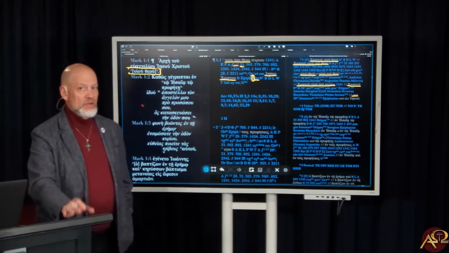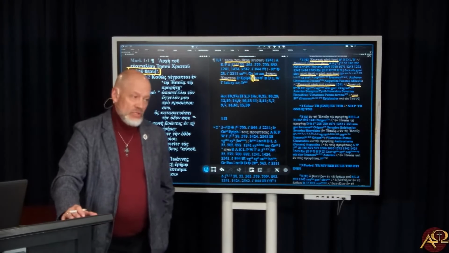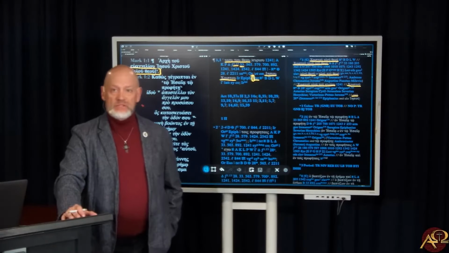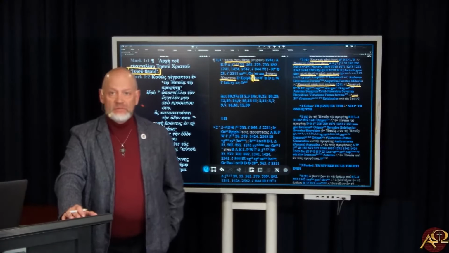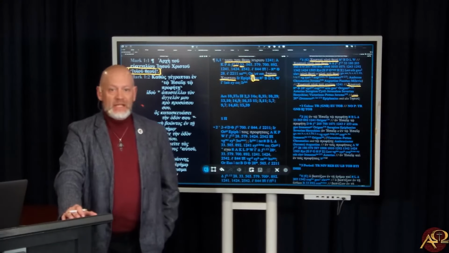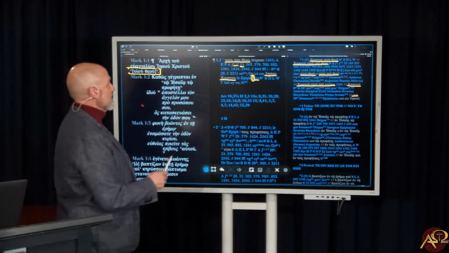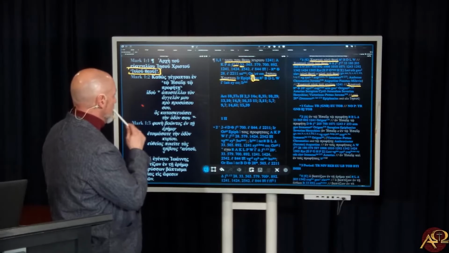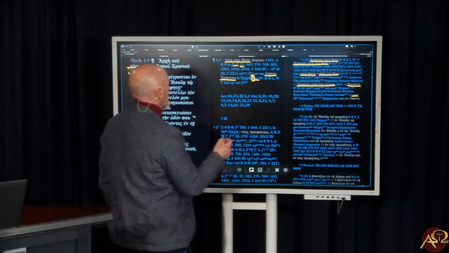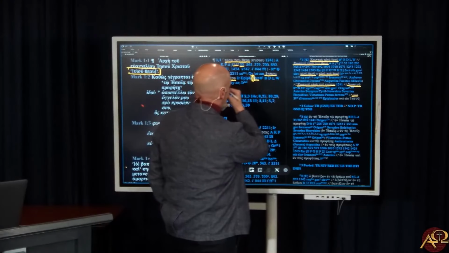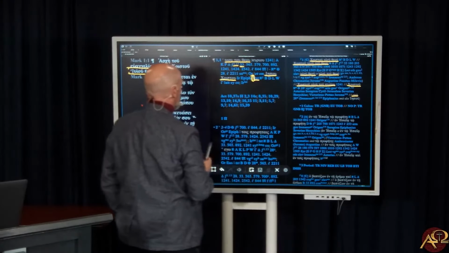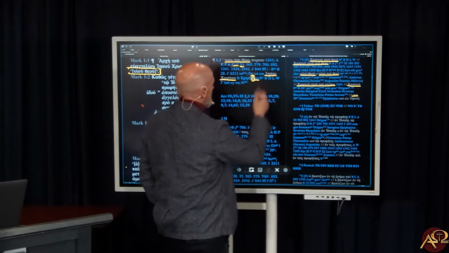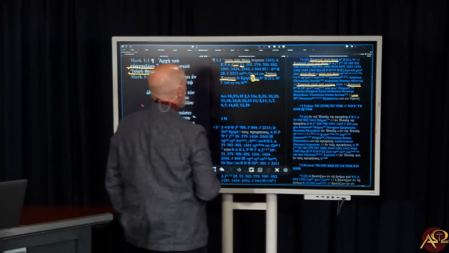More and more of these manuscripts are coming online all the time, and eventually I think you'll be able to pop up any one of these manuscripts and look at it yourself if you want to, verify the reading, anything else. It's just amazing. It really is. But so you can find out where these are. If they're capital letters, or if they start with a 0, they're called uncial texts or majuscule texts. If they start with numbers like 333, 565, 509, these are minuscule texts.